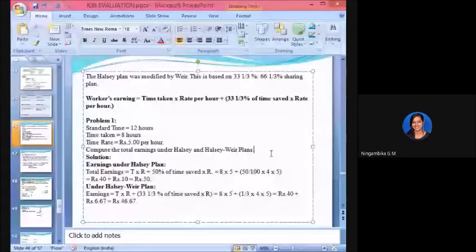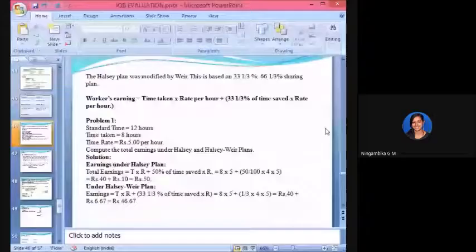Shall we do one more problem? Yes, ma'am. Okay, we'll do one more. This is only about Halsey-Weir. What is the major difference here? There we used to take 50%. Instead of 50%, we are taking 33 1/3% according to the Halsey plan. Or in a few questions, they might ask you to take 66 2/3%. In that case, you will change it. Clear? Okay, let's go to the next problem.